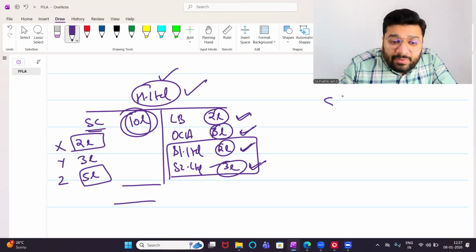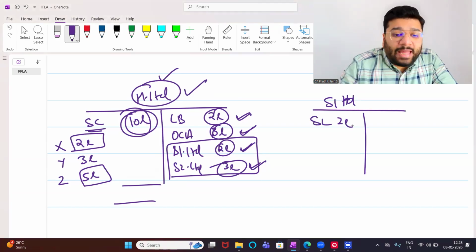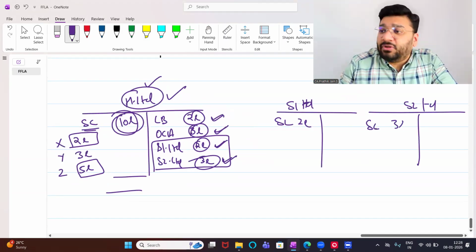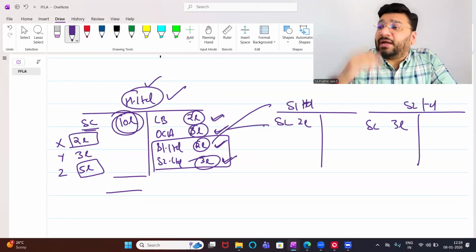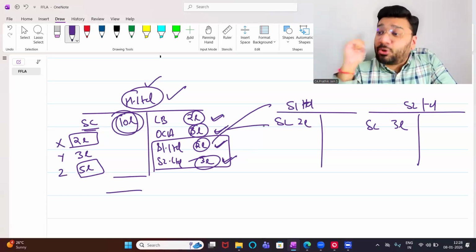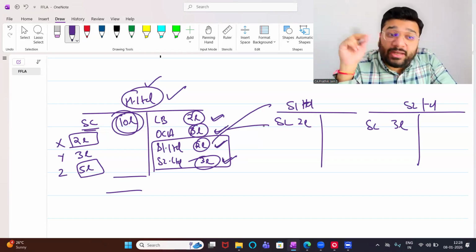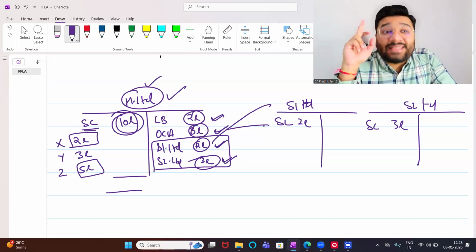So imagine S1 Limited has got total share capital 2 lakh. S2 Limited has got total share capital of 3 lakh. So this money is being used in other two companies. So those two companies are whose companies? Is it XYZ's company or is it H Limited's company? It is H Limited's company.